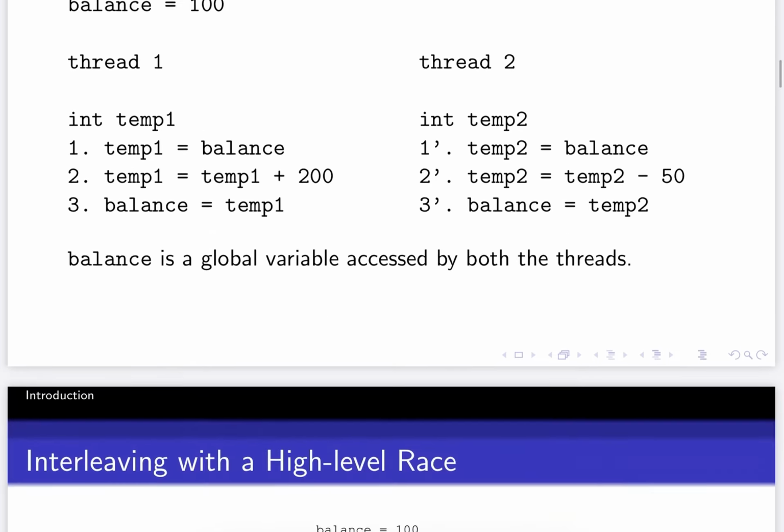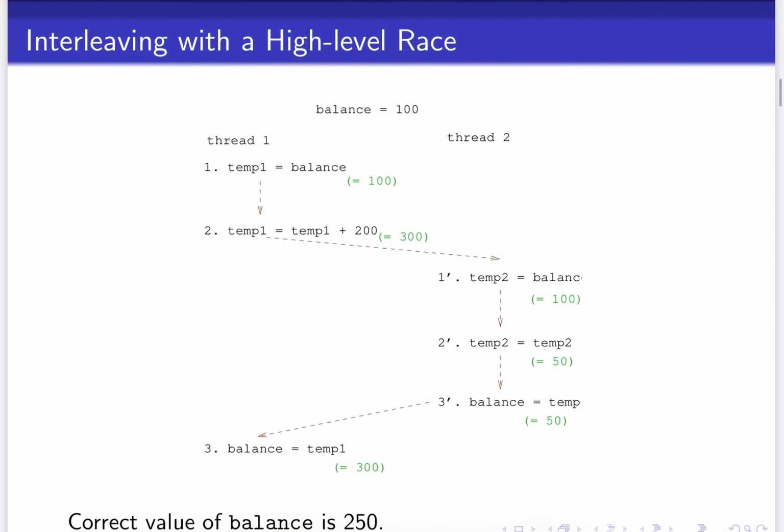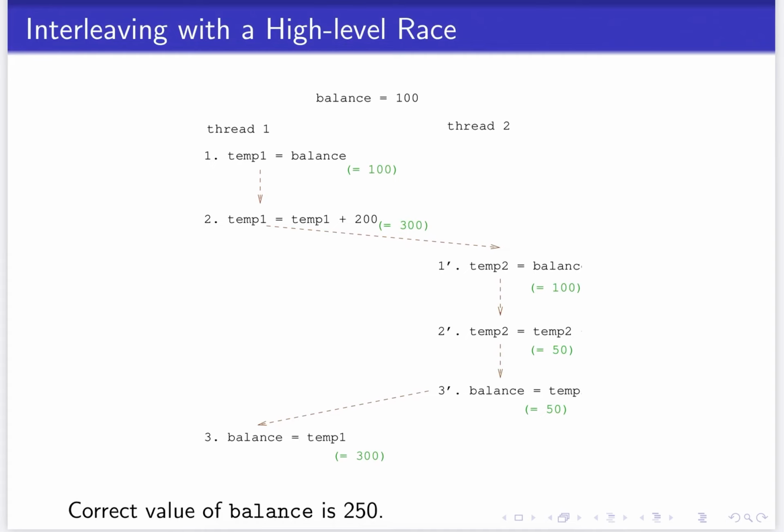But let's look at an execution that could get it wrong. Initially, to start with, balance is 100. Thread 1 begins its execution with balance value copied to its temporary variable, increments the temporary variable, and before it can set it back to balance, let's say thread 2 takes over, copies the current value of balance to its temporary variable, it's 100, then sets its temporary variable by decrementing it to 50, then copies it back to balance, and now thread 1 resumes again and sets balance to temporary variable 1. So it would not be 250, instead it would be 300, which is wrong, whereas the correct value of balance was supposed to be 250.